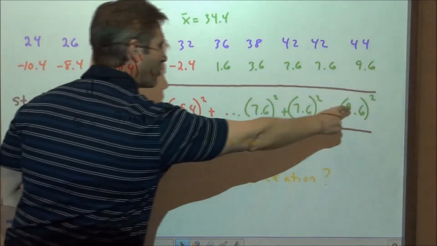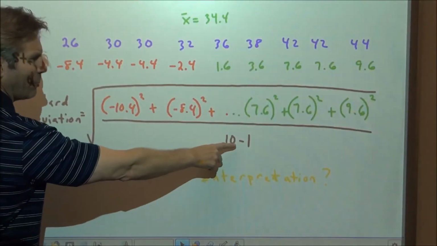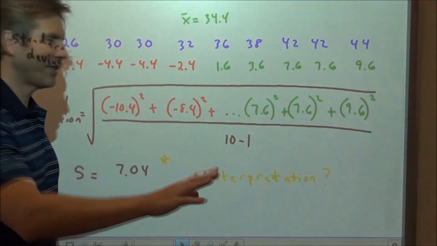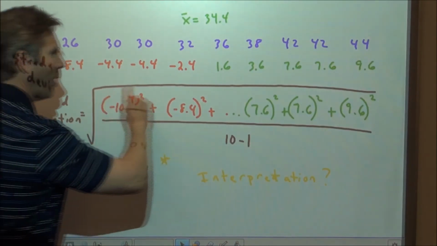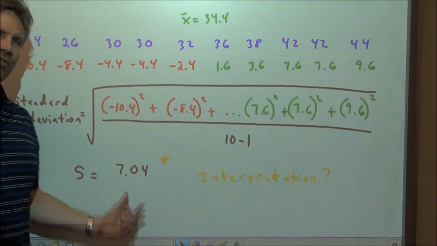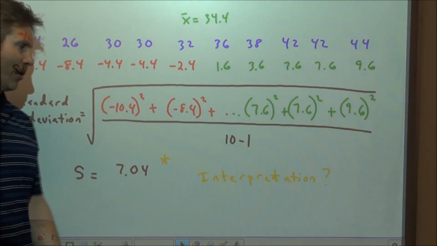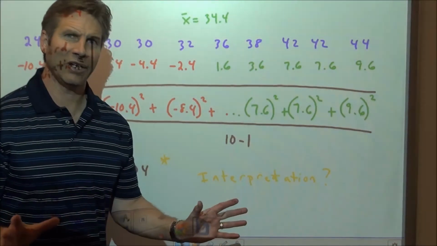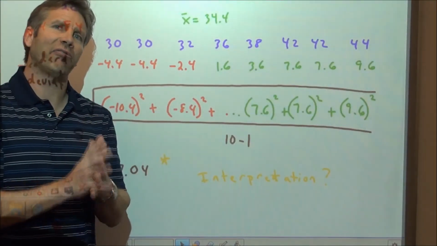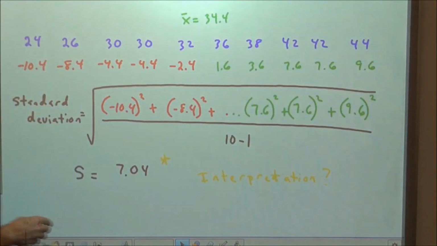We add up all the squares of the deviations. We divide it by 1 less than the sample size, and we're going to talk about why that is in another video. And then we take the radical of all those things. So what we get is a standard deviation of about 7.04. Now, what's the interpretation? Really, we should say it's kind of on average how far every score is away from the mean.